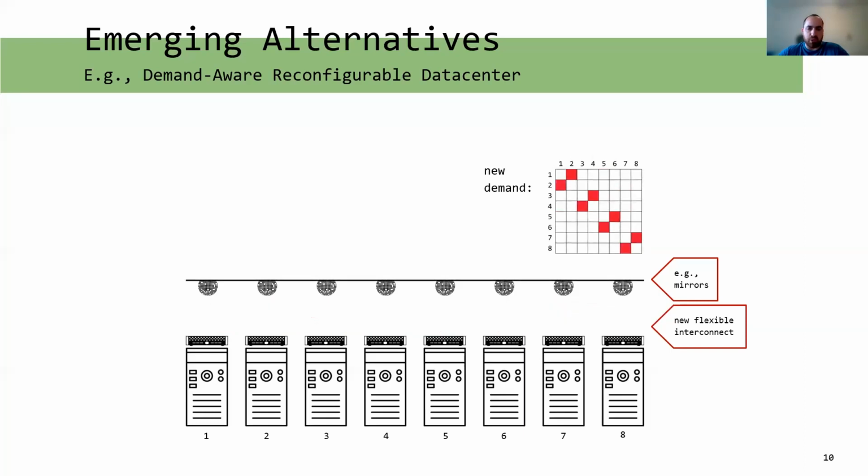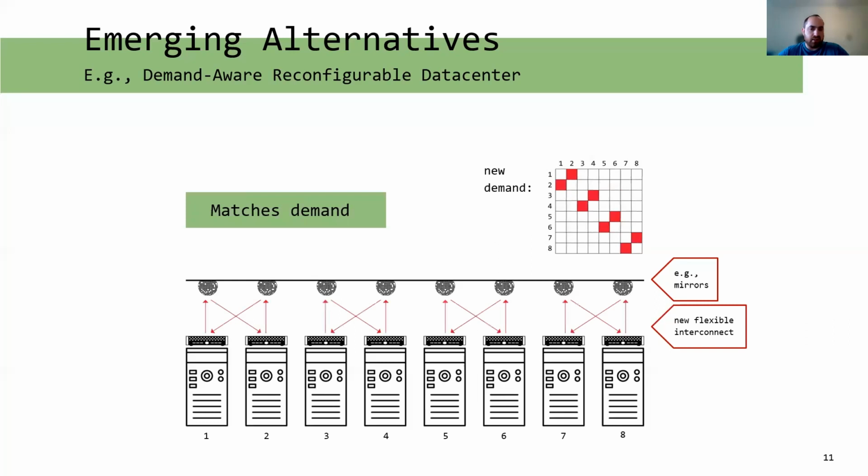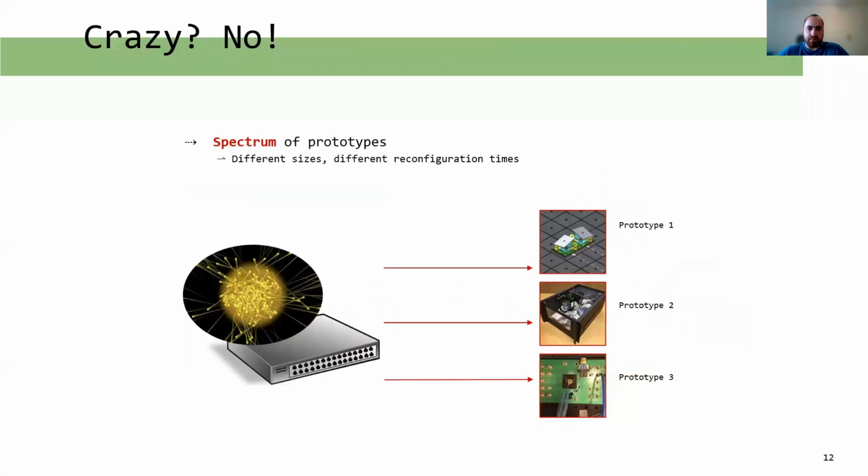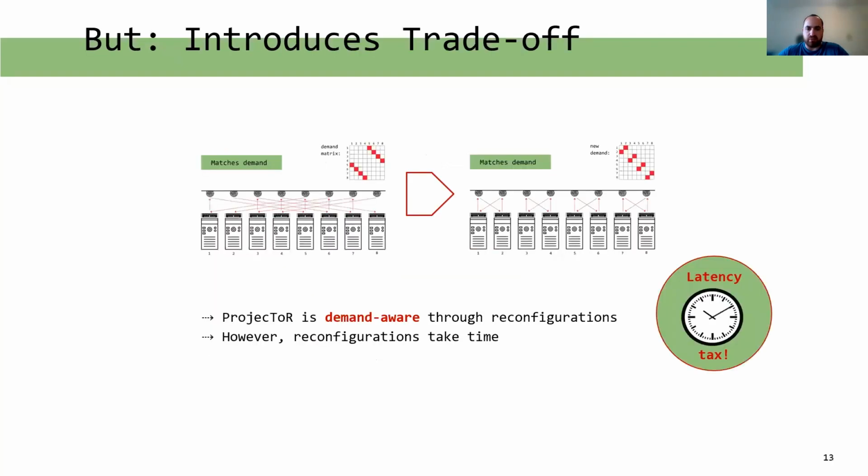What happens when we encounter a different pattern? We get a differently connected network that matches demand again. Sounds great, but is it possible? Yes, today a spectrum of different technologies exist with different sizes, shapes, and reconfiguration times. But as always, there's a trade-off. Transitioning from one configuration to the other takes time. We can think of this time as a latency tax.